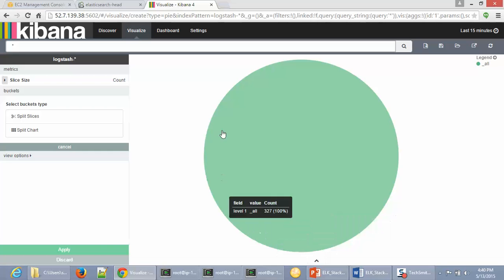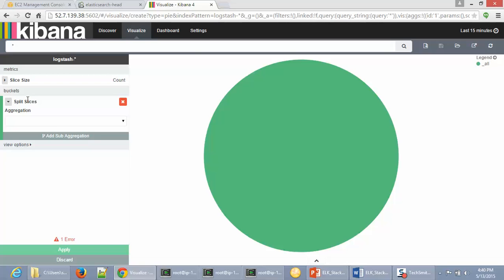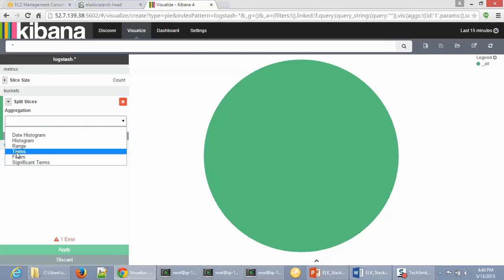I have the entire world showing here, meaning you don't see any slices. All of my 327 count is falling under one distribution right now. I'm going to split my slices based on certain fields that I want. I give split slices, aggregation, and I'm going to pick terms.